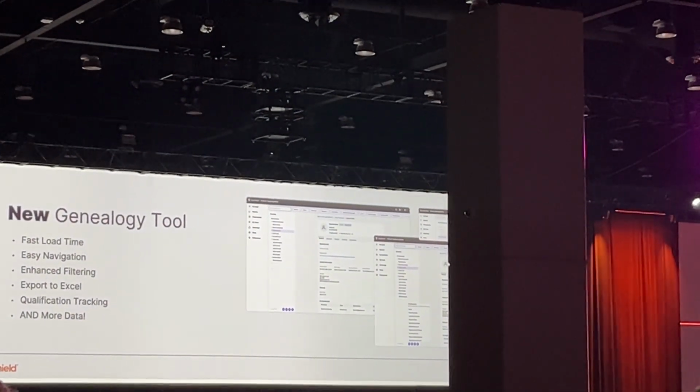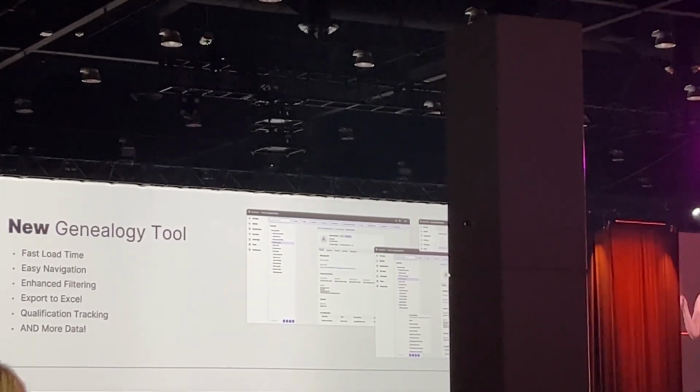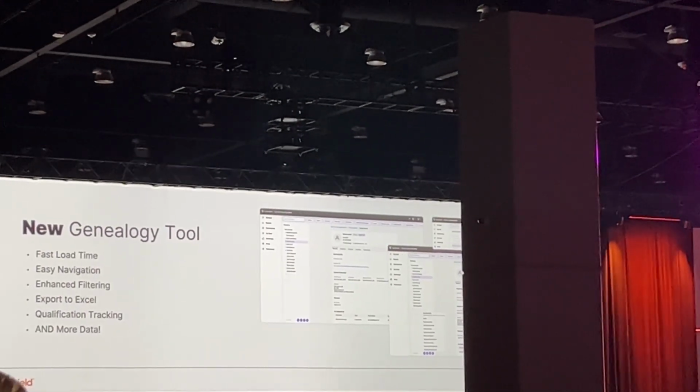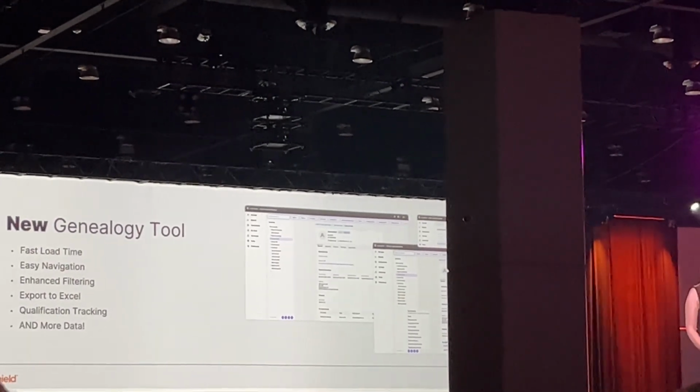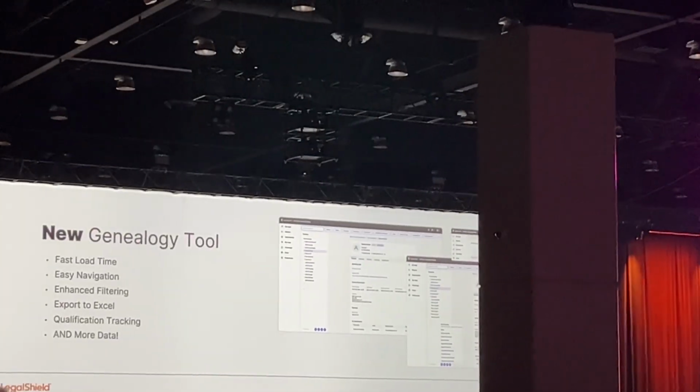Not only that, and these are the tech people talking to me, because I was like, what are the bullets I should put up? They're like, it's fast. And you know what it is. If you have a large organization, you're like, man, I would love to use the Graphic Tree, but I look at it and then I go pop some popcorn and I have to come back and then I get to use it, right?